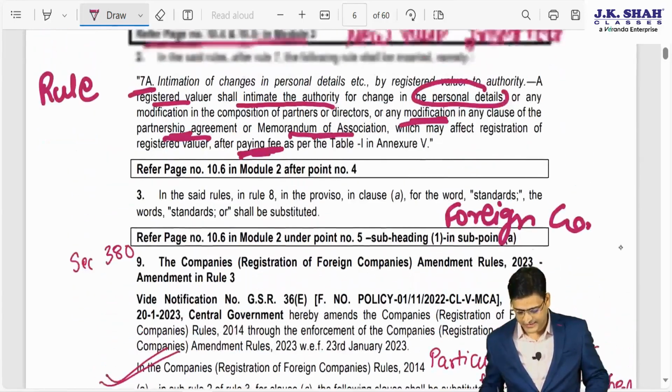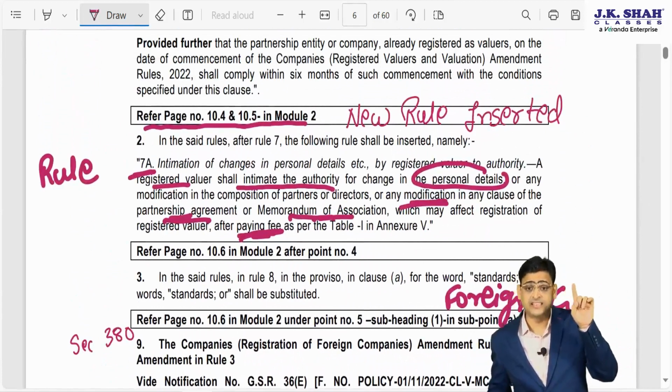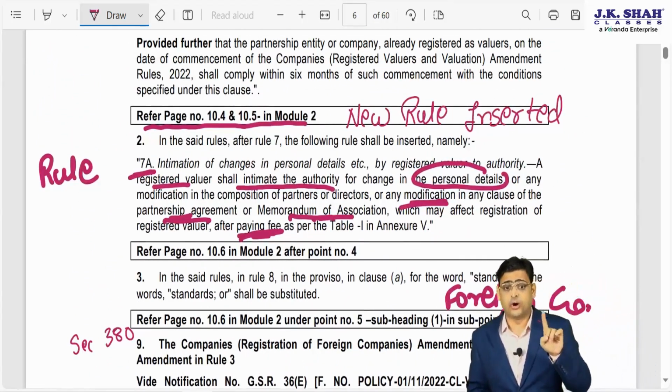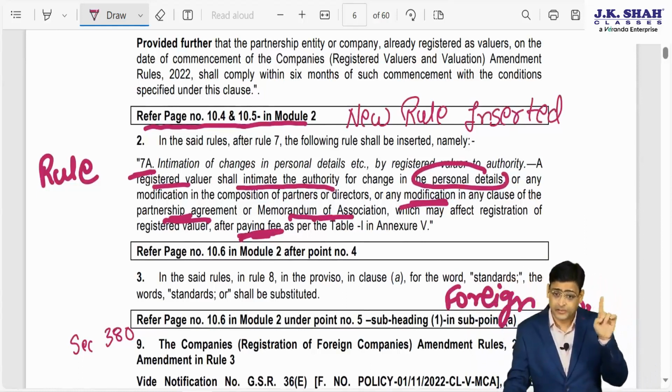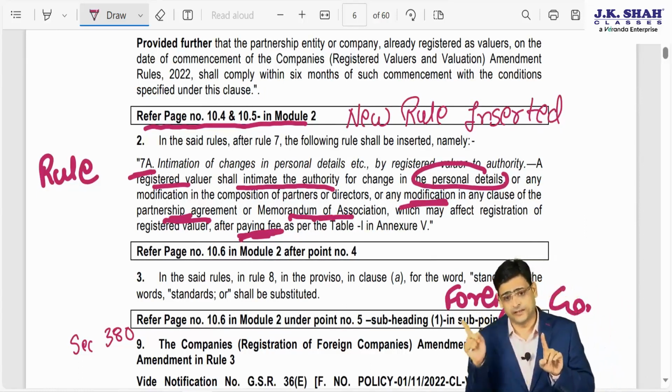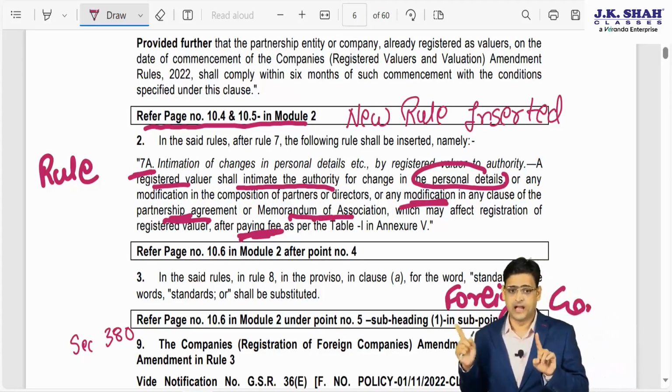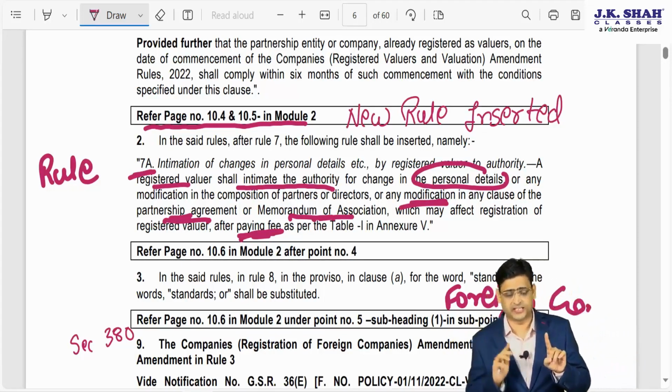So under rule 7A, it says that if there are any changes in the partnership firm's partner or company's director's personal details, you have to give intimation to the authority, that is IBBI, after paying certain fees, whatever is prescribed.